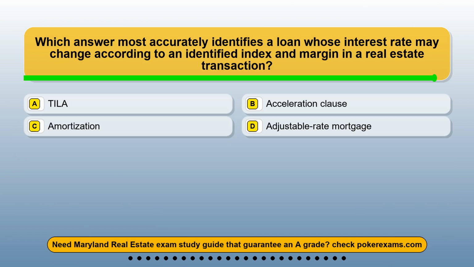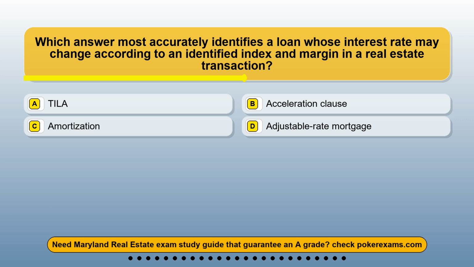Question 11. Which answer most accurately identifies a loan whose interest rate may change according to an identified index and margin in a real estate transaction? Option A, TILA. Option B, acceleration clause. Option C, amortization. Option D, adjustable-rate mortgage.